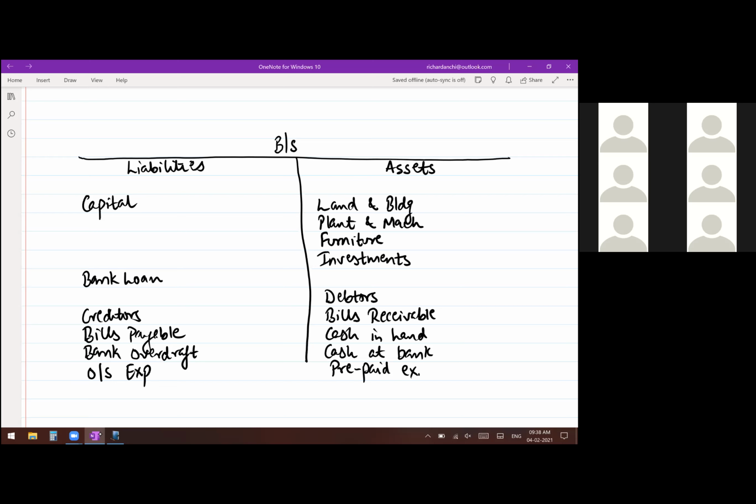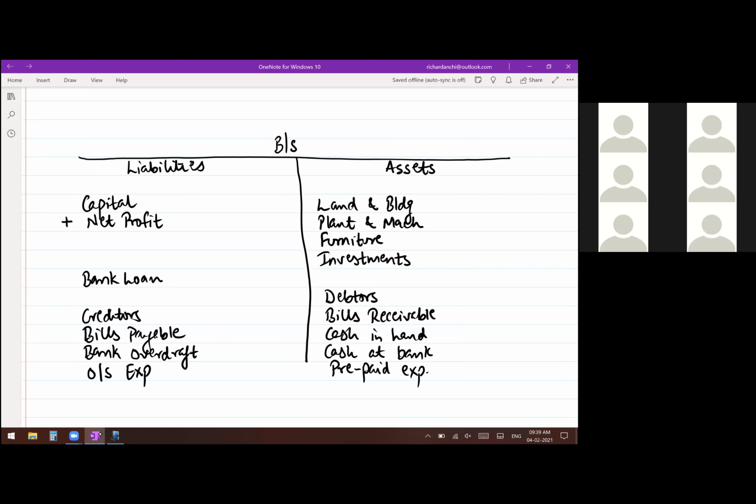Okay. More or less, this was the balance sheet. Of course, there are a few items to be added. Under capital, what you used to do is close your profit and loss account and add net profit or net loss, whatever you had, under capital. And then you take the figure in the outer column. Okay. This is how you prepare the balance sheet.